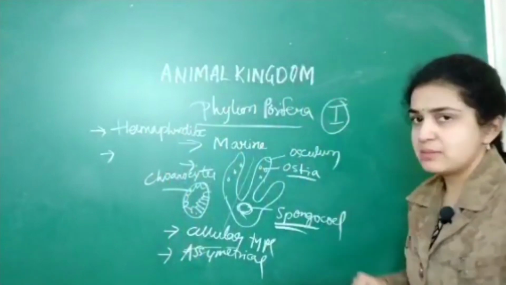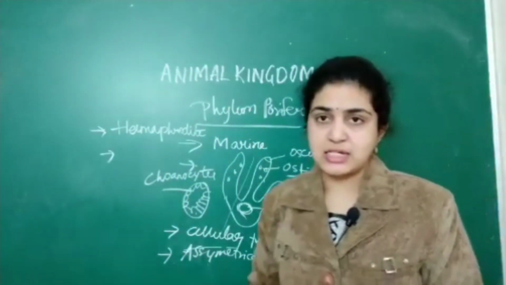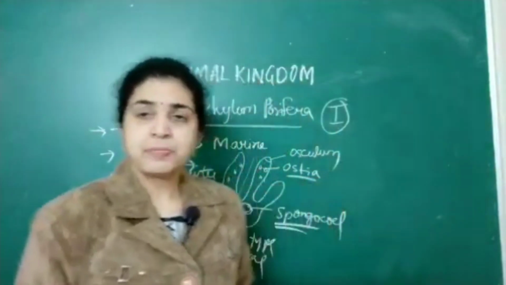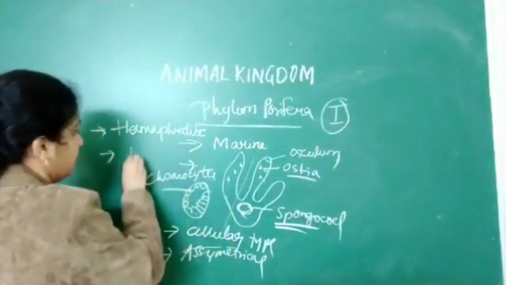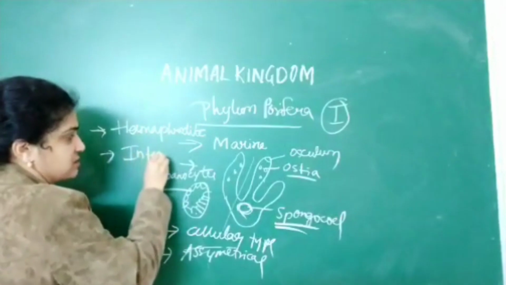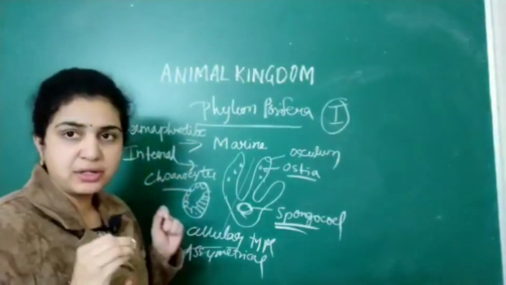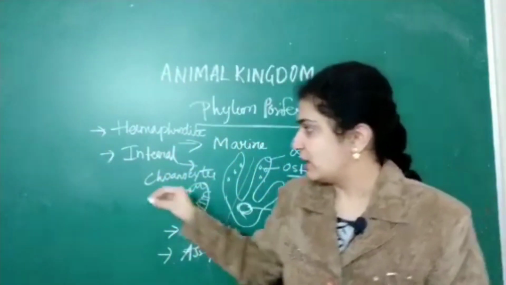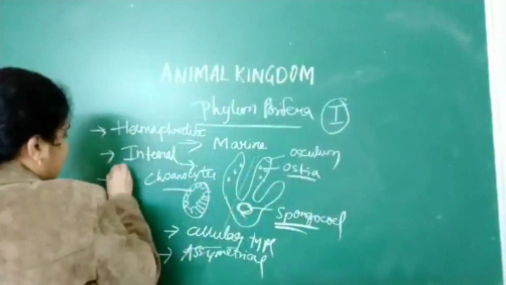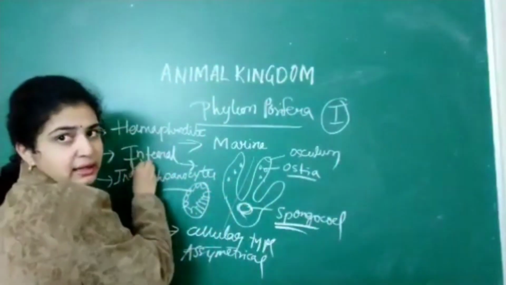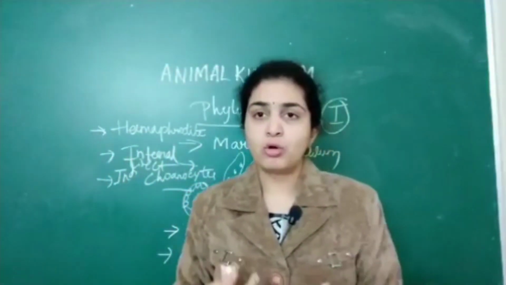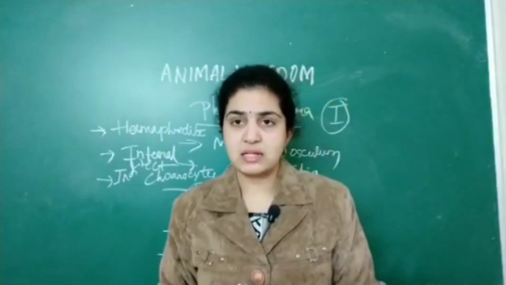That is, they exhibit internal fertilization as well as indirect development. Internal fertilization first: fertilization takes place inside the body of the sponge. Development is also indirect. It will go through numerous larval stages.